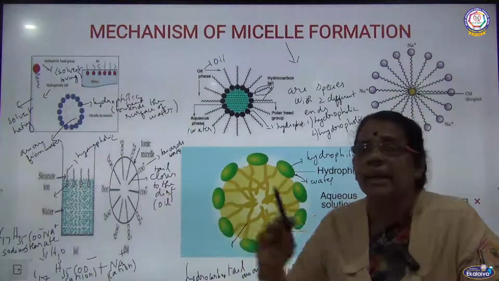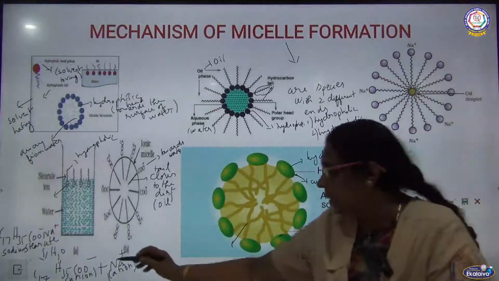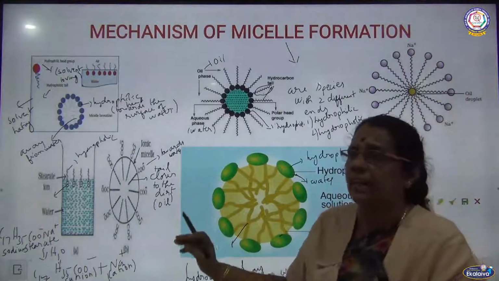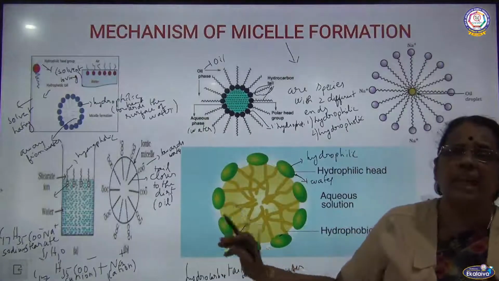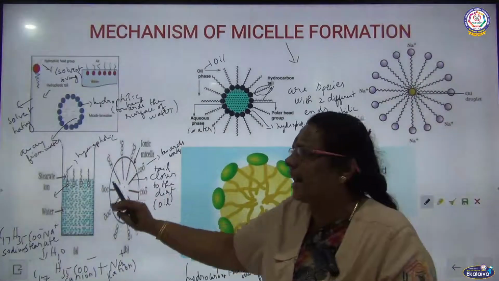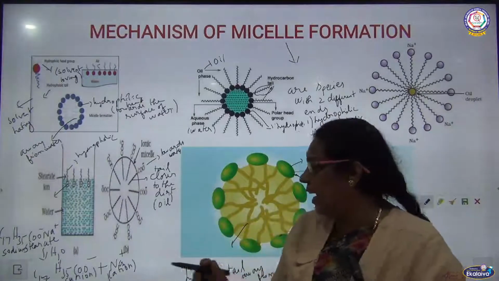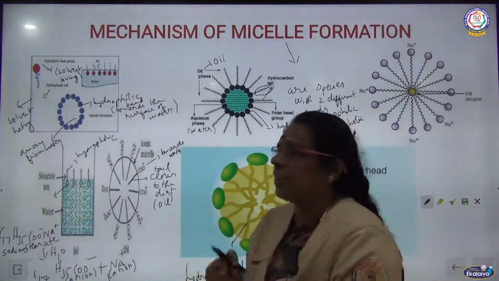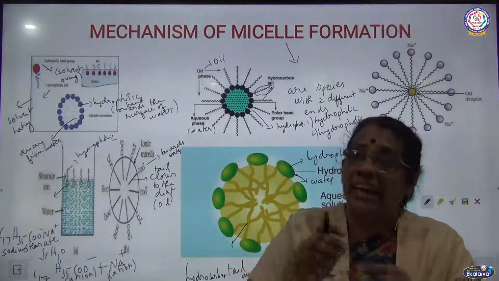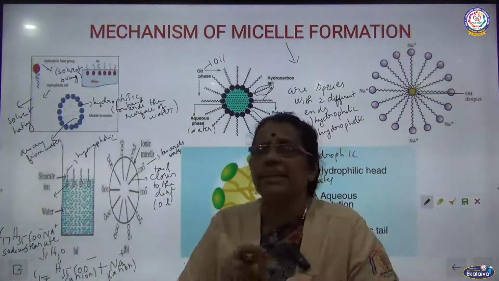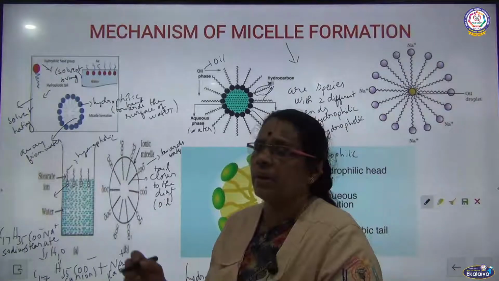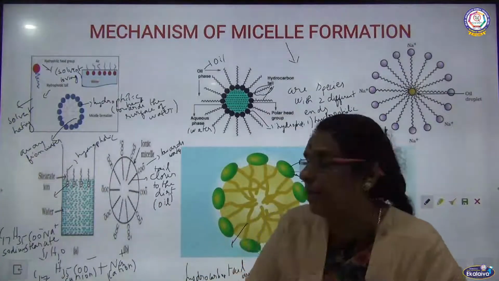And here sodium stearate, when dissolved in water, gives stearate ion C17H35COO minus with the liberation of Na plus. So the ionic end will be closer towards the water, which we call the hydrophilic head, whereas the tail part is called hydrophobic, away from the water. That's why it has been shown that the tail part is away from the water.